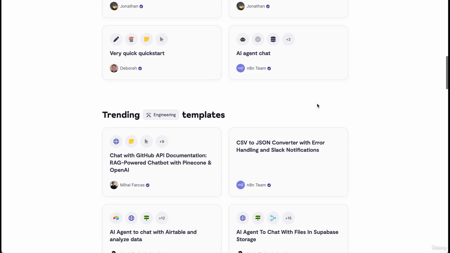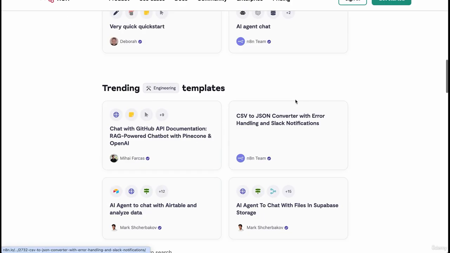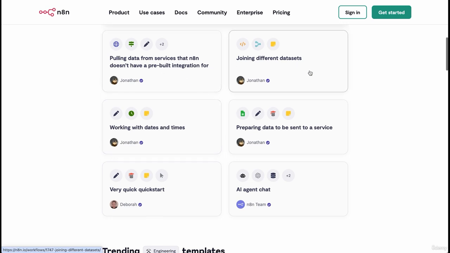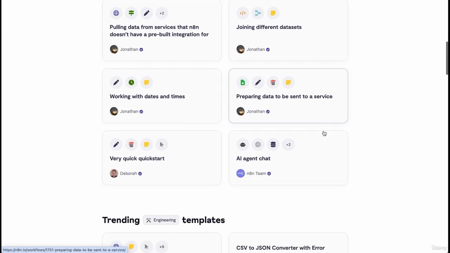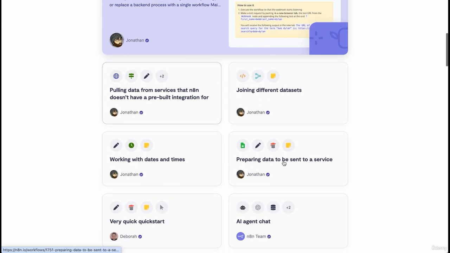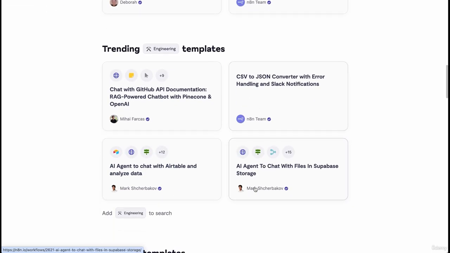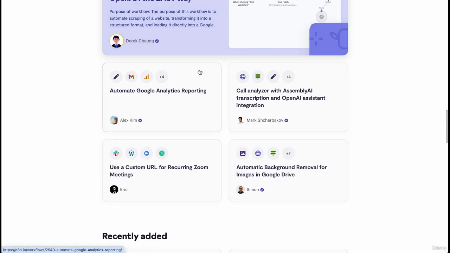And so you can see we have all these different types of templates, like pulling data from services, joining different data sets, preparing data. These templates aren't very complex. What we're going to build will be much more complex than most of these templates. It's not going to be crazy or anything, but you'll see that there's more to it.